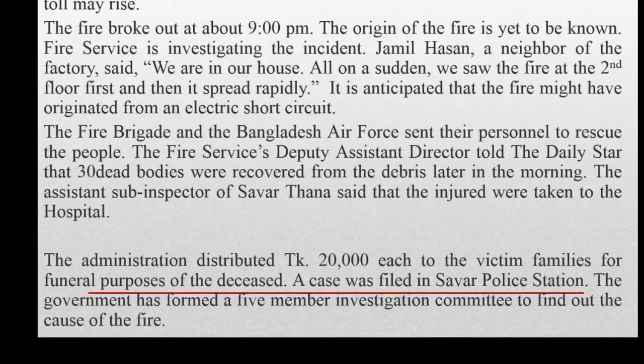So this is not actually said by the reporter. A reporter will get information from others. He is a neighbor of the factory.